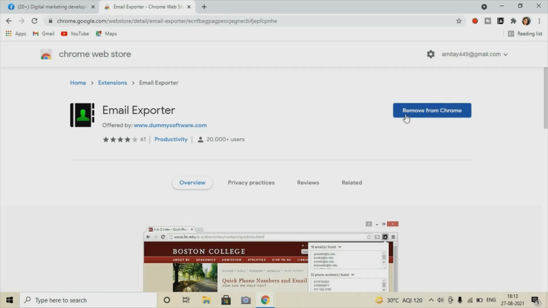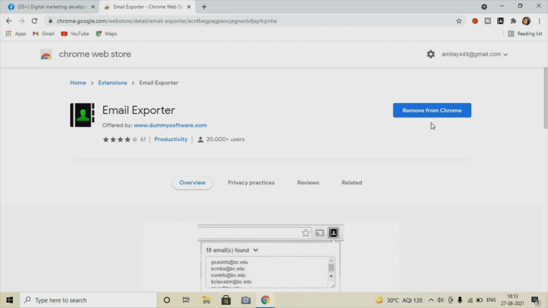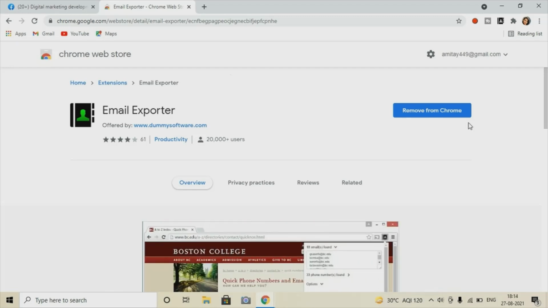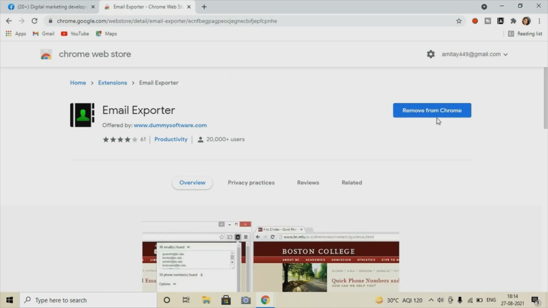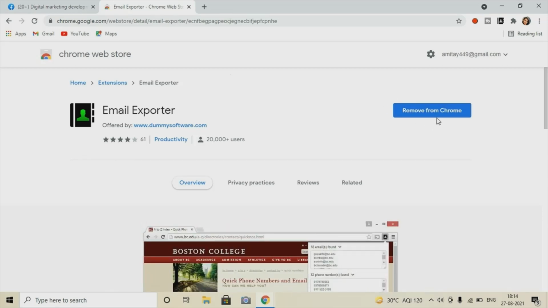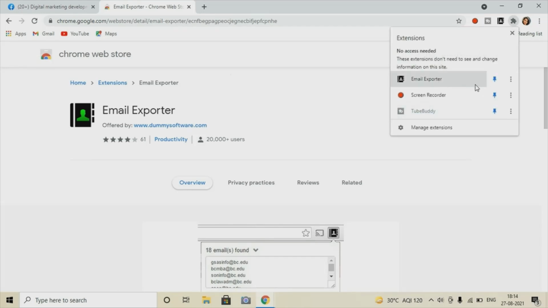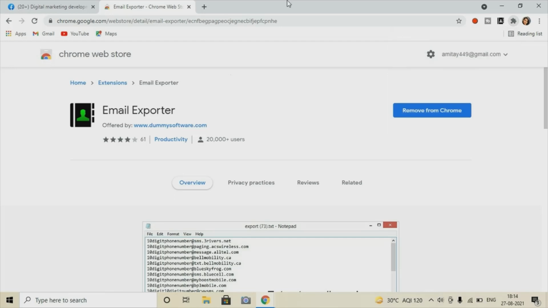As you can see, I am getting the option to remove from Chrome, as I have already downloaded it. If you have not installed it in your system, you will get the option to add to Chrome. You will click it, and on the top you will get the option to pin it. Here you can see I have already pinned it to my Chrome.